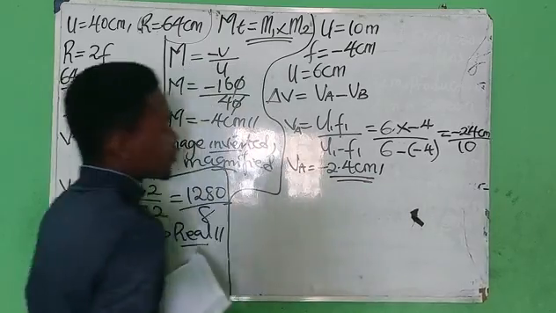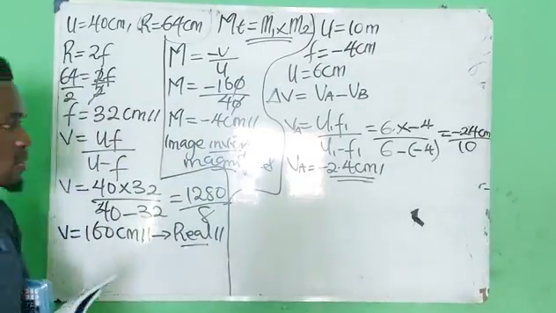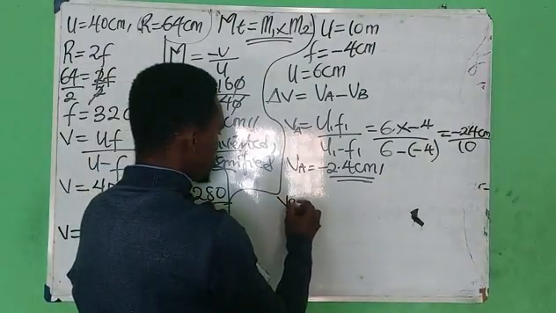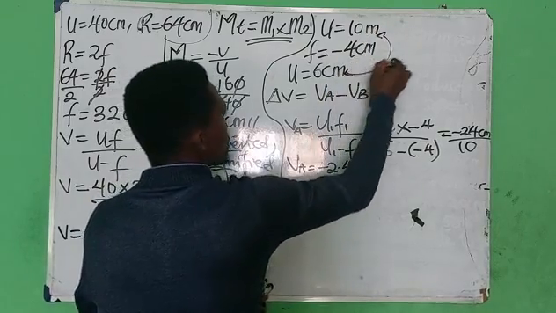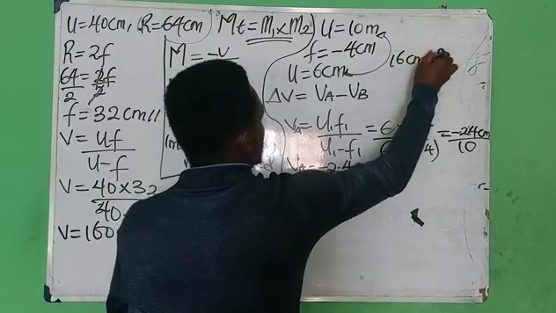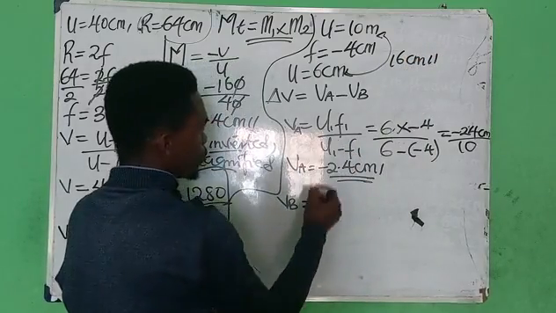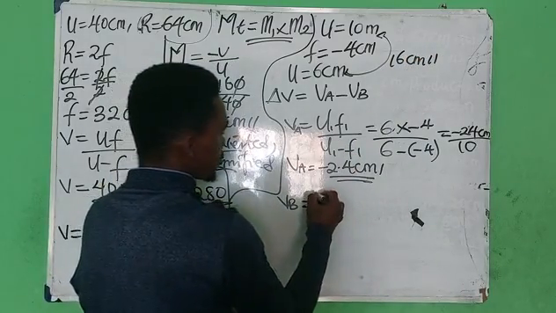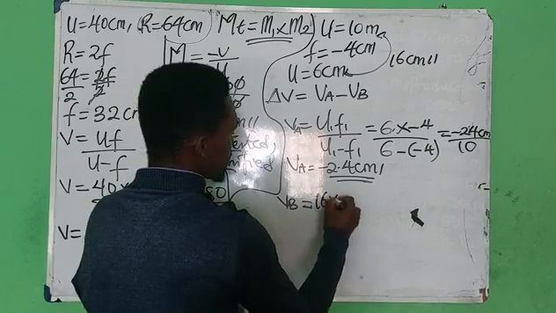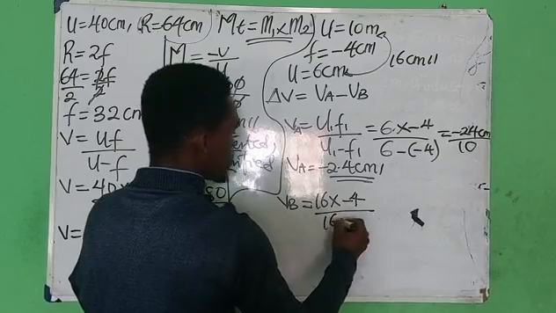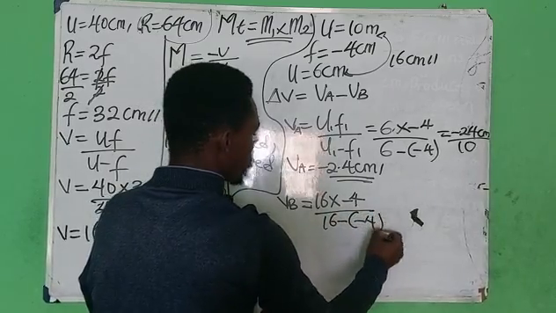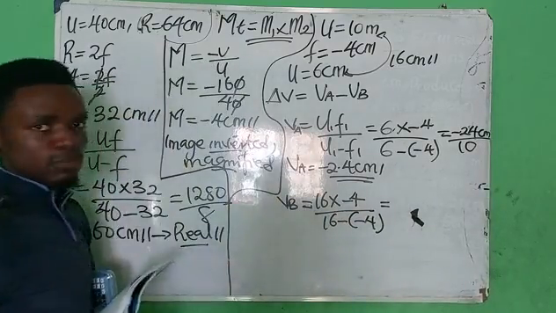Now to calculate for VB, it is the addition of this one and this one, which means I'll have 16 centimeters. So my u becomes u2, that is 16 centimeters, times minus 4 over 16 minus minus 4.